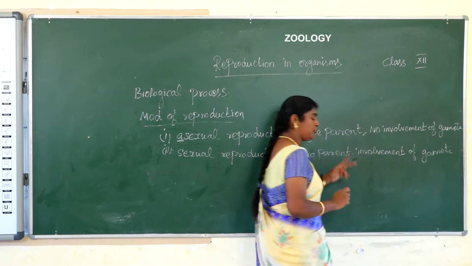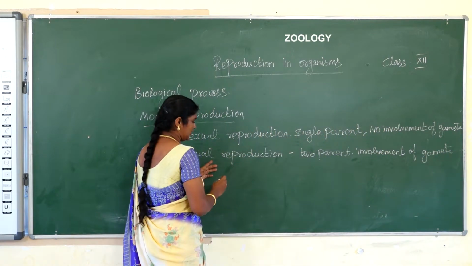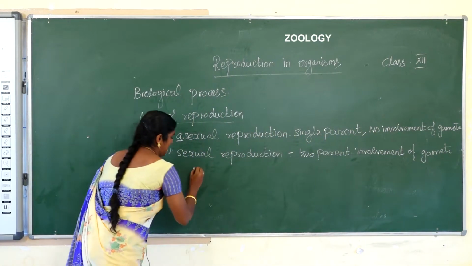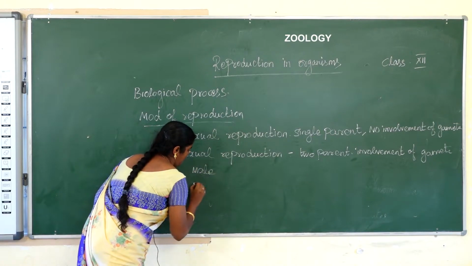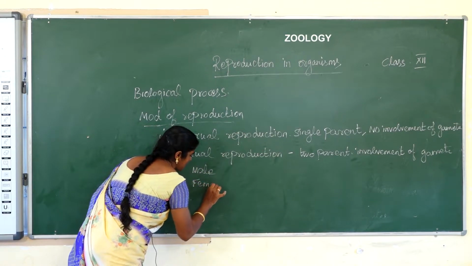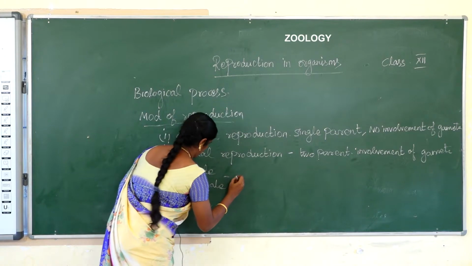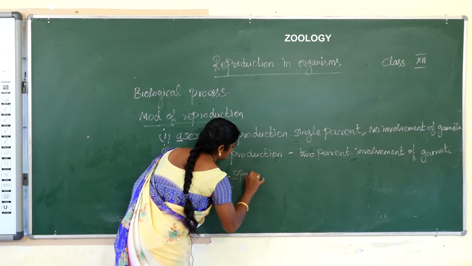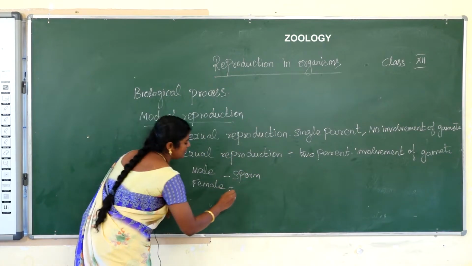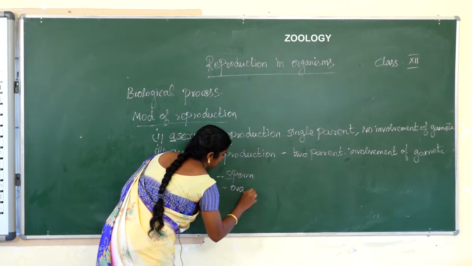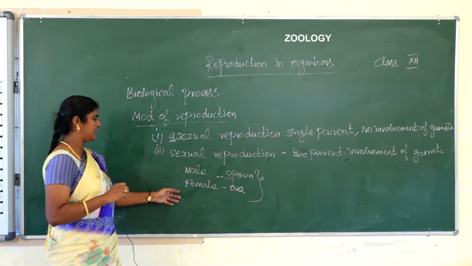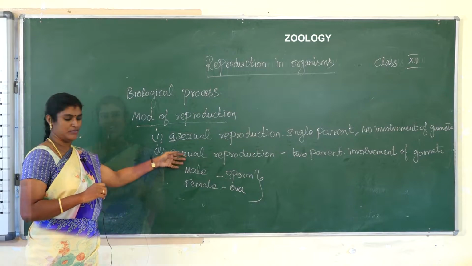What are the two types of gametes? First one, the male gamete, and another one, the female gamete. The male gamete is called sperm and the female gamete is called ovum.